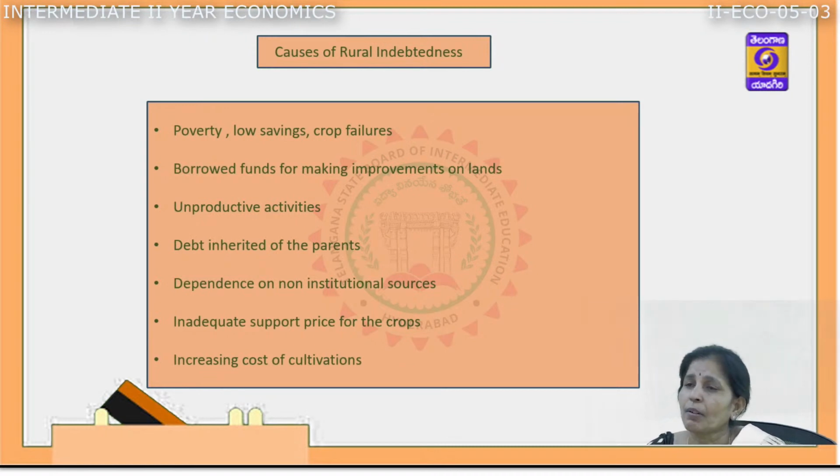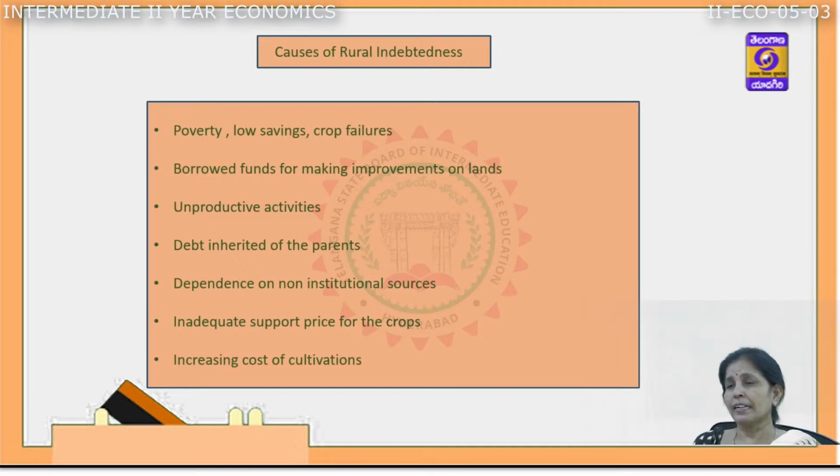The next cause is dependence on non-institutional sources. A maximum part of the debts of the farmers is because they depend on non-institutional sources, that is, money lenders, traders and commission agents, who exploit the farmers to the maximum.